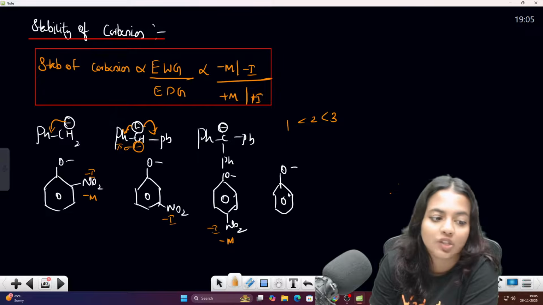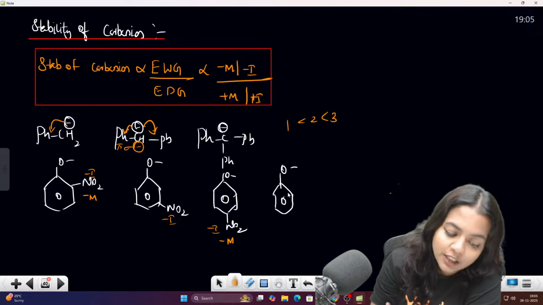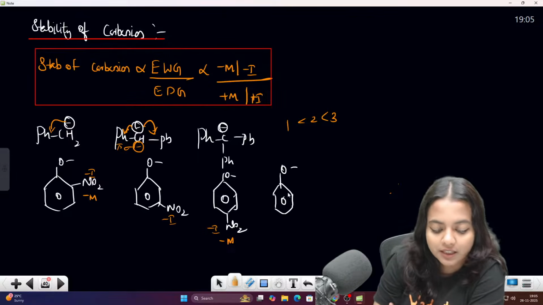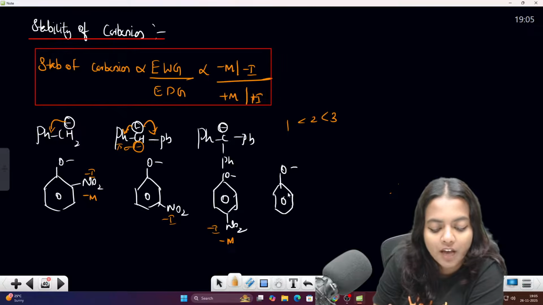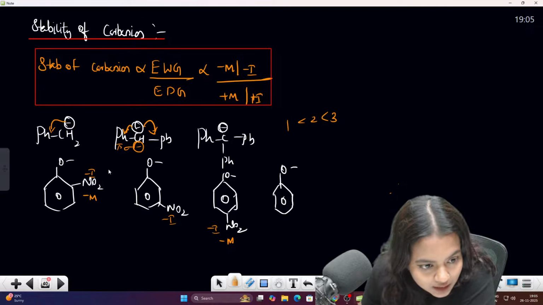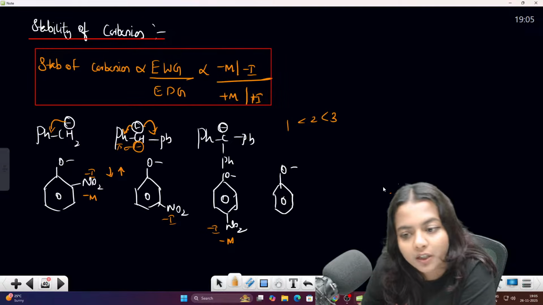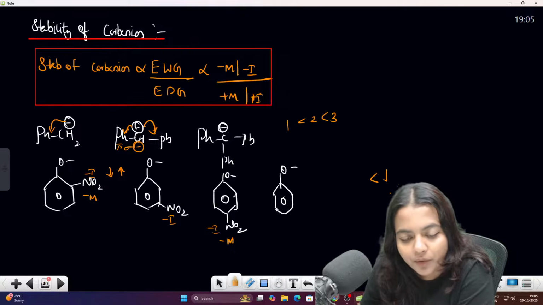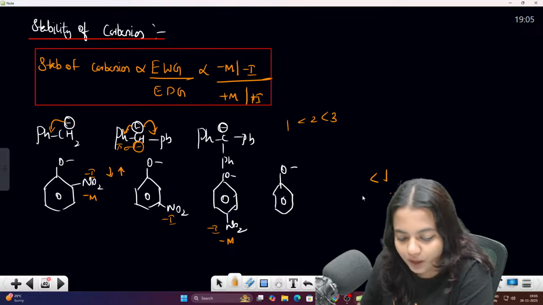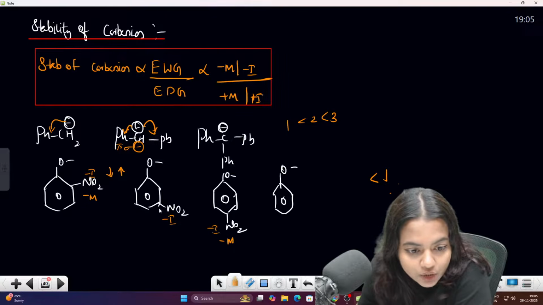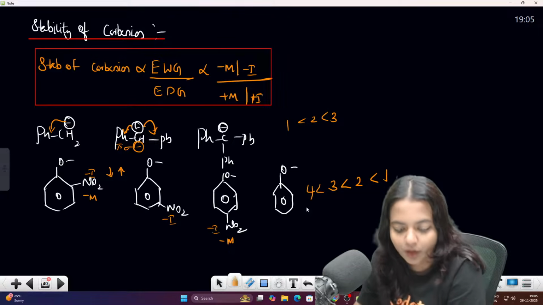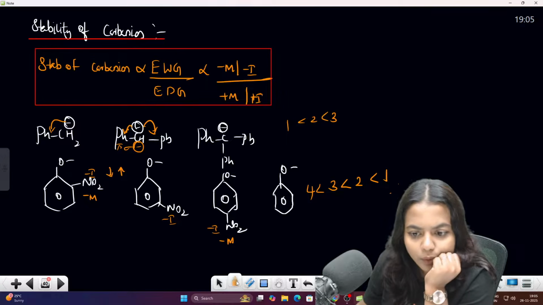Minus M effect, we cannot find using distance stability. So here the distance is less, right? So minus I effect is, which one will be more stable? Distance less, more stable. Am I correct? So this first one will be more stable. Then which one will be coming? Fourth one will be no effect, then between these two the distance is less here, right? So the second one will be coming, then you have the third one, then you have the fourth one. 4 2 1, second, 4 2 3 1.